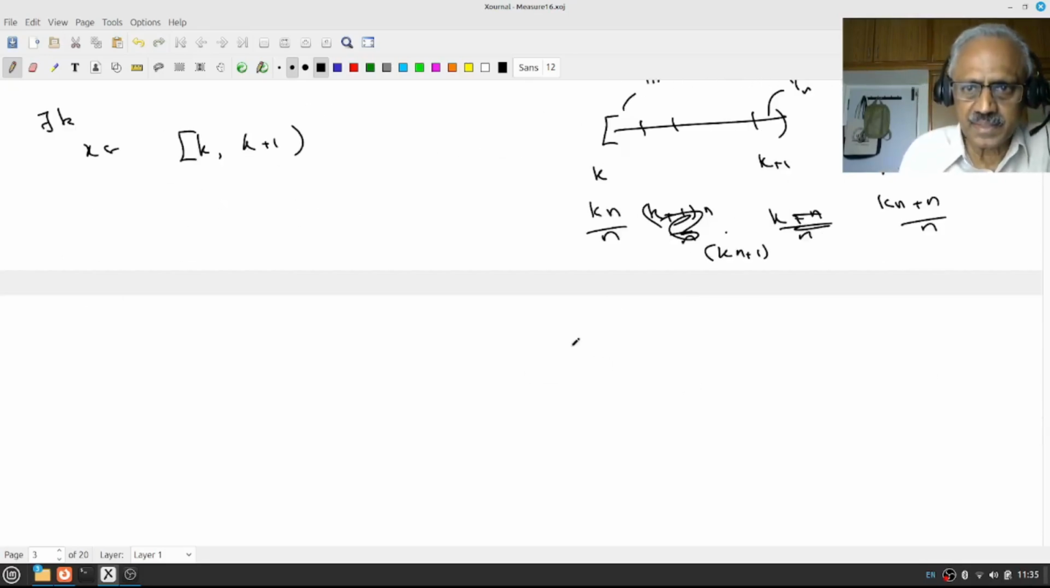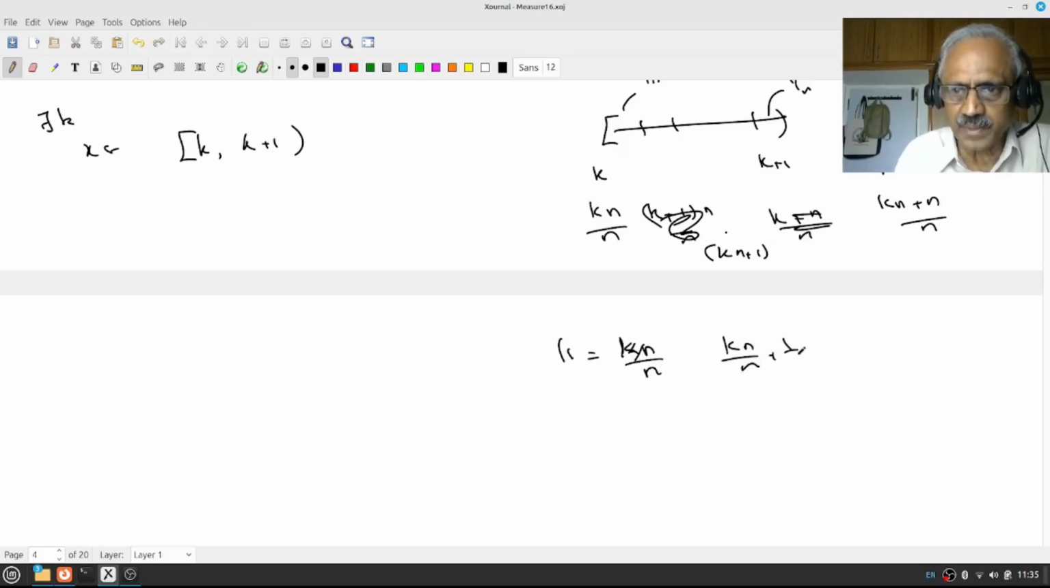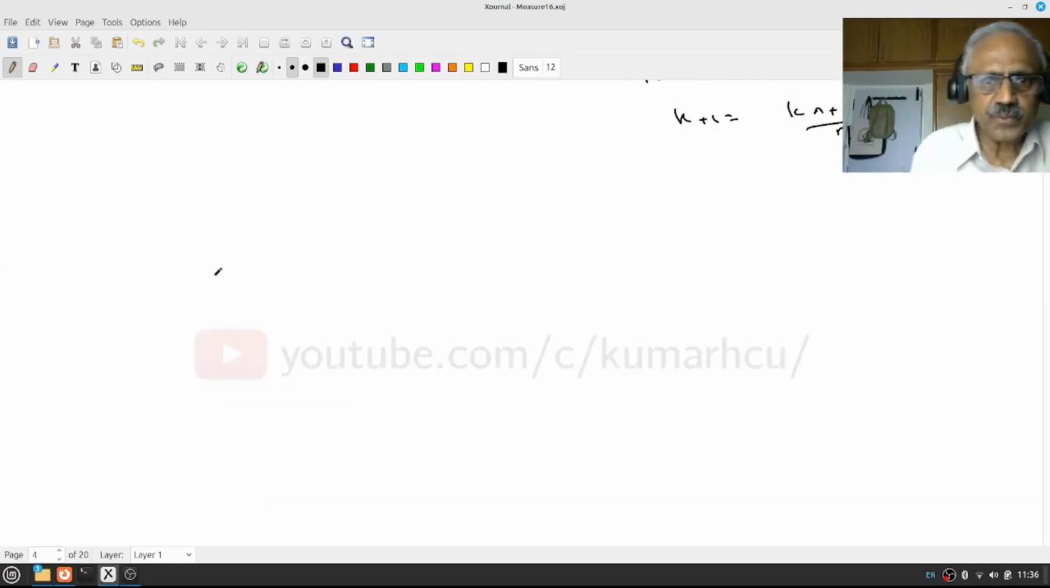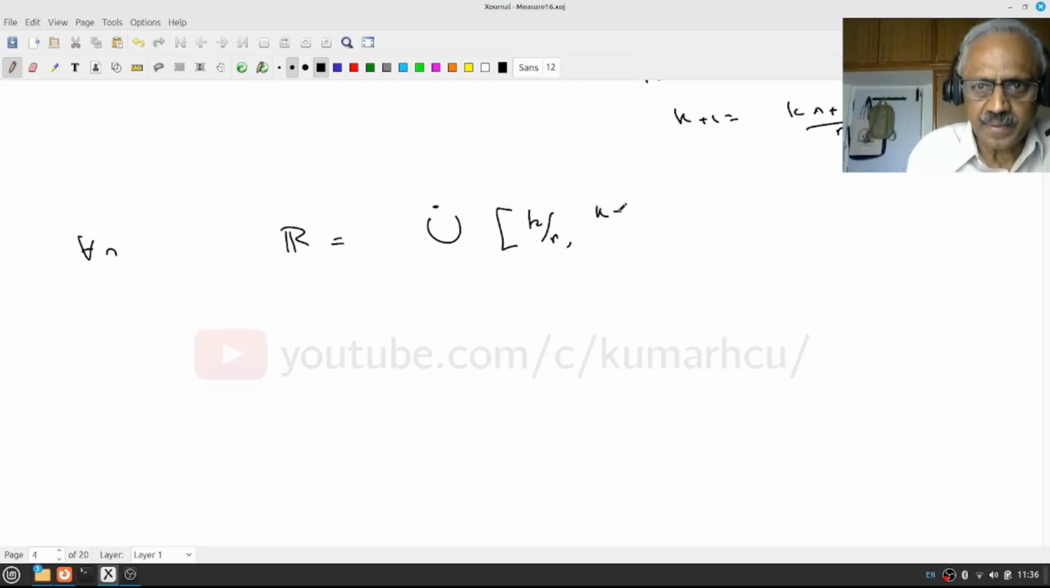Is that clear? Write k as kn by n. The next point will be kn by n plus 1 by n, that is kn plus 1 by n. And the last one will be k plus 1, which I write as kn plus n by n. Is that okay? So each of these pieces has length 1 by n. Therefore, for each n, R is again a disjoint union of intervals of this kind, [k by n, k plus 1 by n), as k varies over Z.